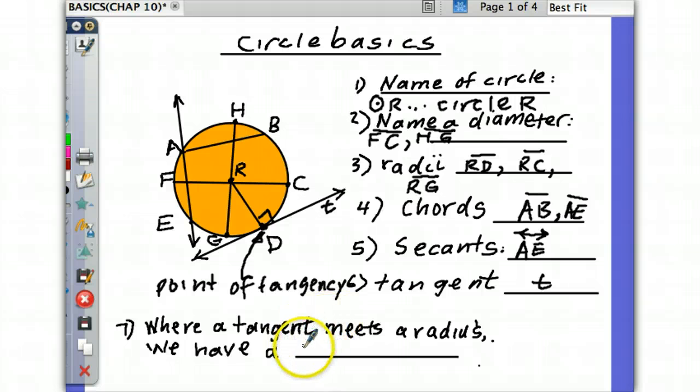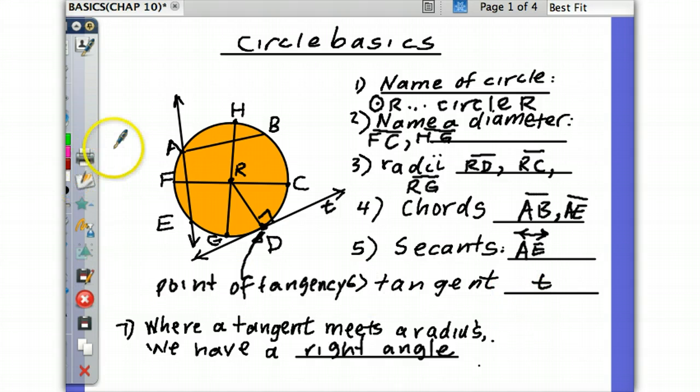And that's going to help us in our calculation. So make a note of that, please. Where a tangent and a radius intersect, we have a right angle right there. Because we're going to need to know that. Once we have a right angle, we're going to have right triangles and so on.